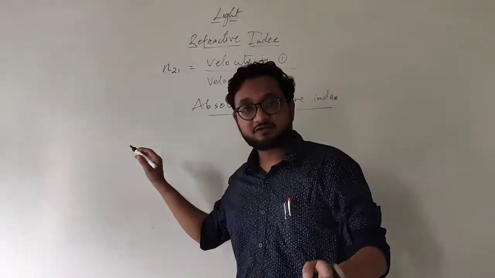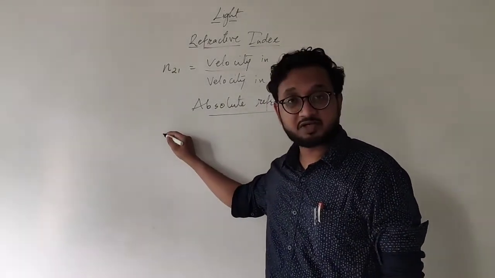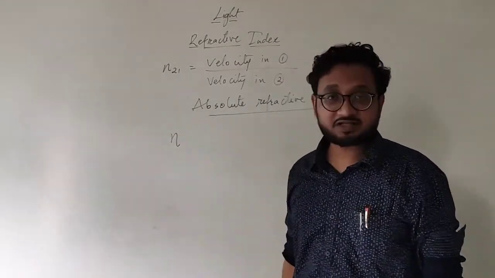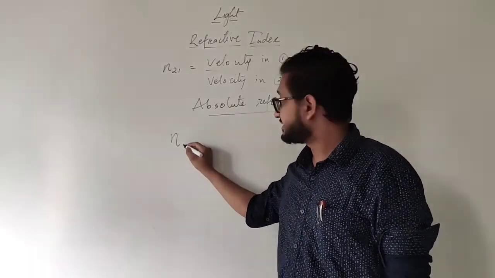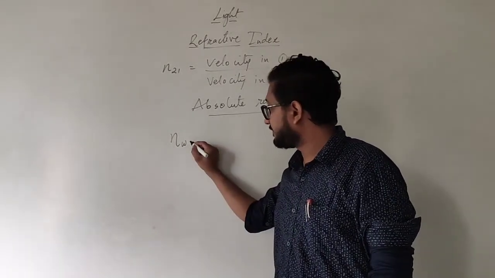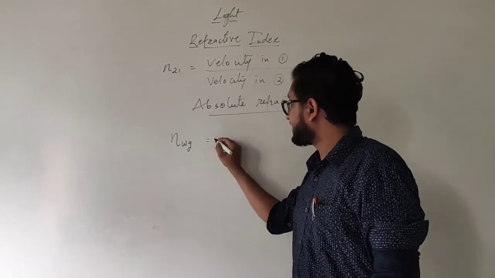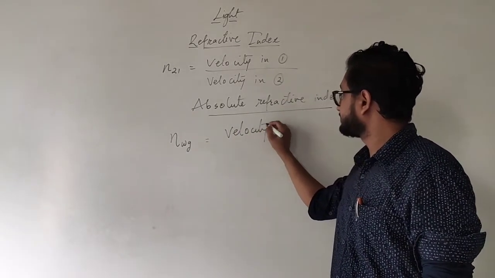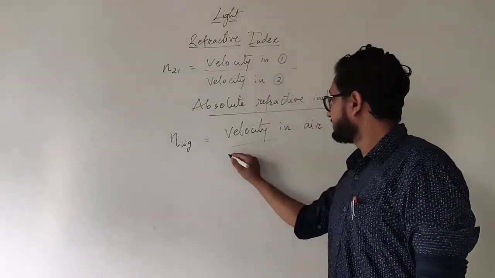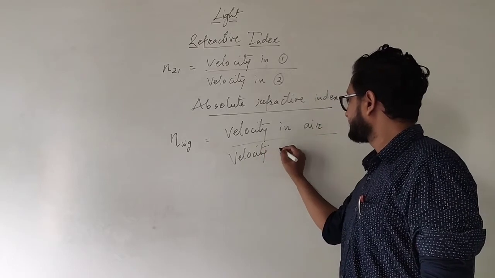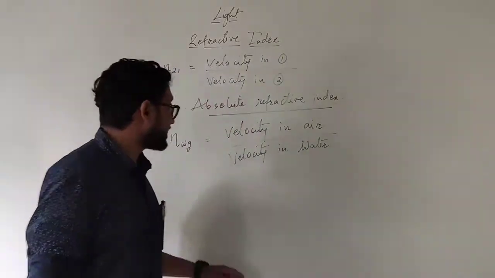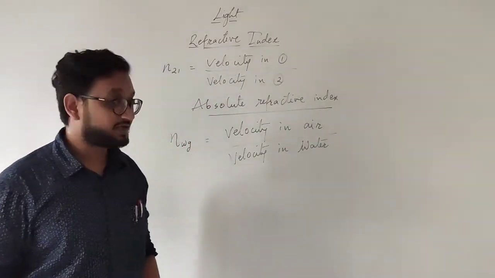So in order to find the absolute refractive index for a particular medium compared to gases or vacuum, let's say water, we are writing the refractive index of water compared to that of gases. At that time we will write velocity of light in air upon velocity of light in water. Correct? This is how we are finding the absolute refractive index.